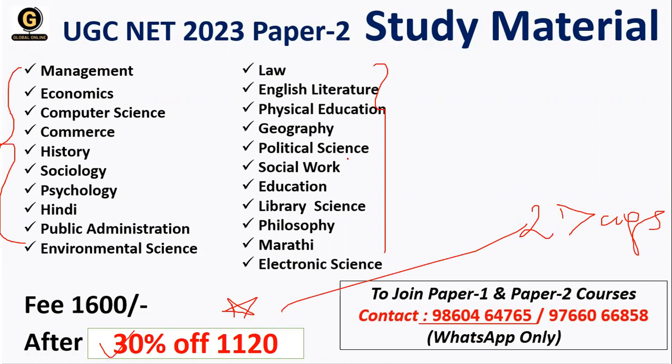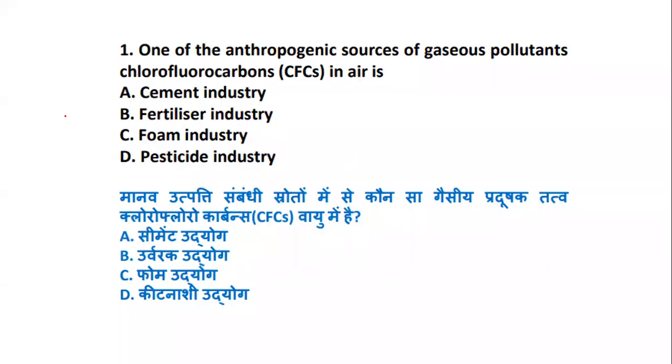So let's start with the MCQ series of paper 1, that is people development and environment. Here comes the first question. So what is the first question talking about?